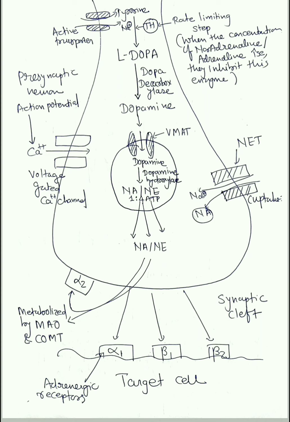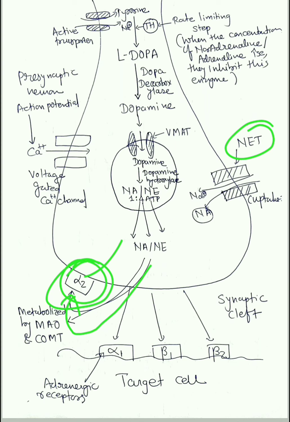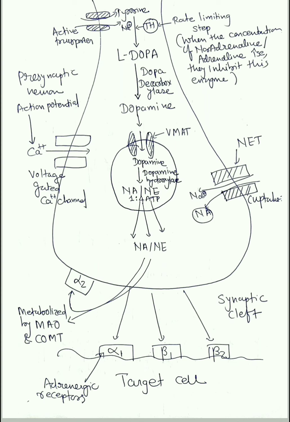Second, the released noradrenaline or norepinephrine can bind with its own receptor, which is present on the presynaptic neuron only, the alpha 2 receptor. Either it can go back to the presynaptic neuron via NET, the norepinephrine transporter, or it can bind with the alpha 2 receptor present on the presynaptic nerve, or it can get metabolized by MAO and COMT, that is monoamine oxidase or catechol O-methyl transferase, which we are going to see in detail later.